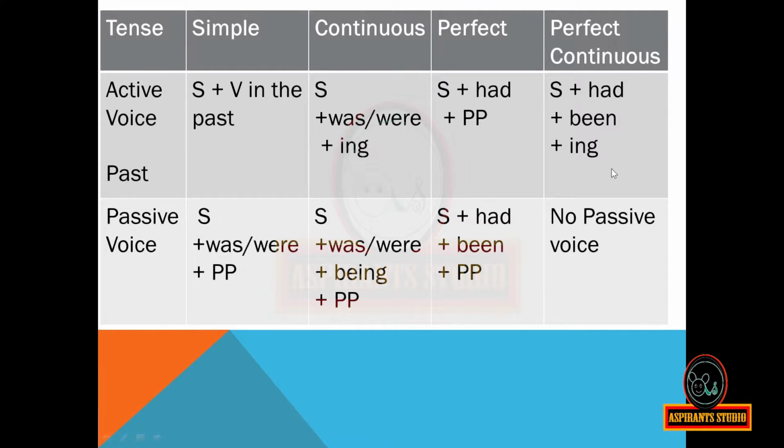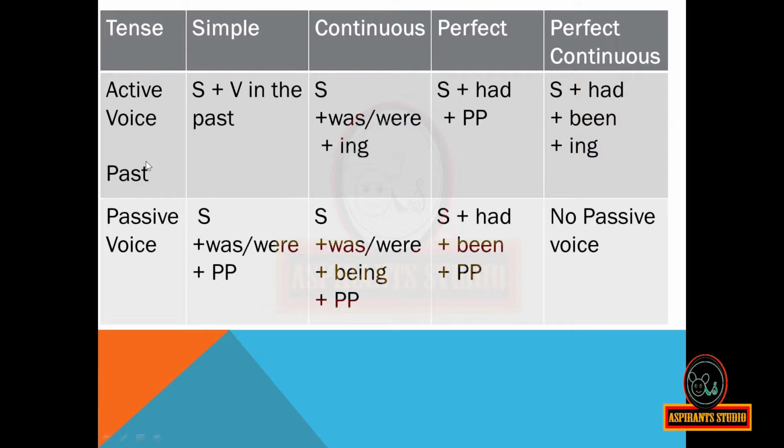When the active voice is in the past perfect continuous tense, the form will be subject plus had plus been plus ing. Now coming to the passive voice, when the active voice is in the simple past tense, the passive voice will be of the form subject plus was or were plus past participle. For the past continuous tense in the active voice, for the passive voice, the form will be subject plus was or were plus being plus past participle.